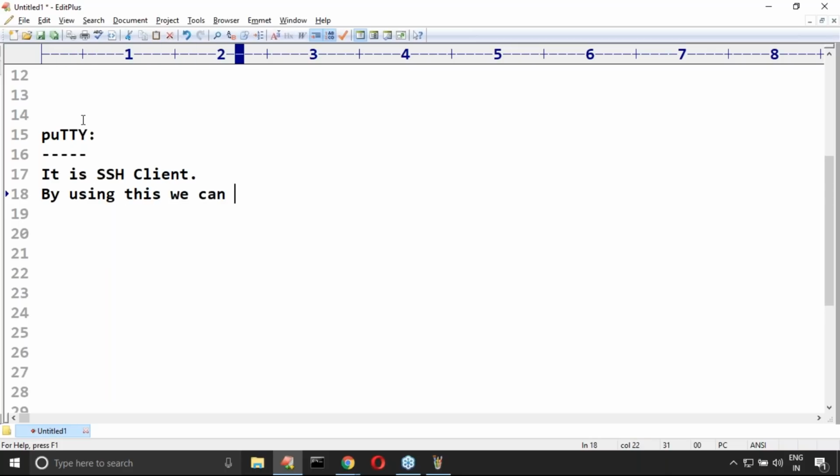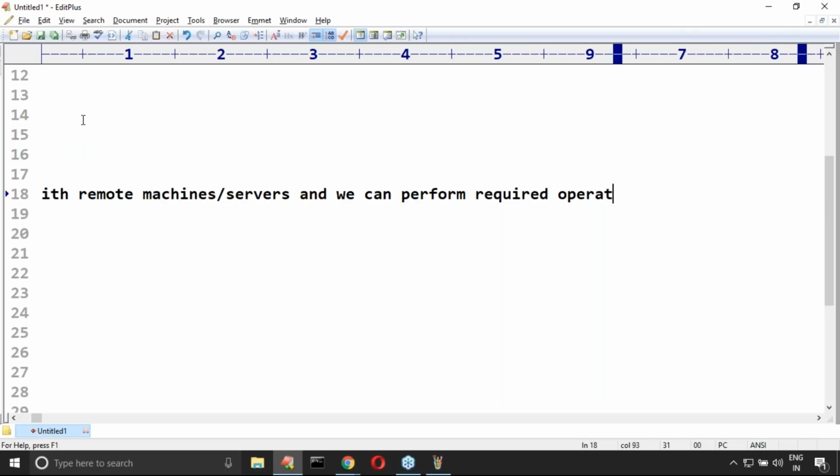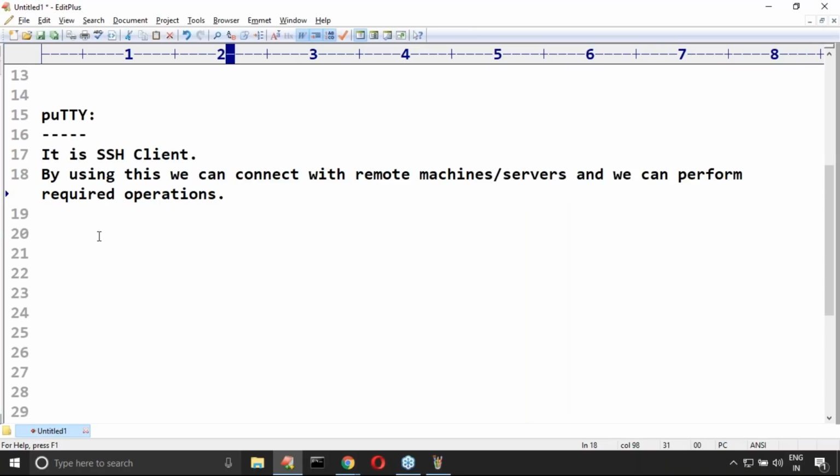By using this, we can connect with remote machines or servers, and we can perform required operations. That is the purpose of Putty, sir.